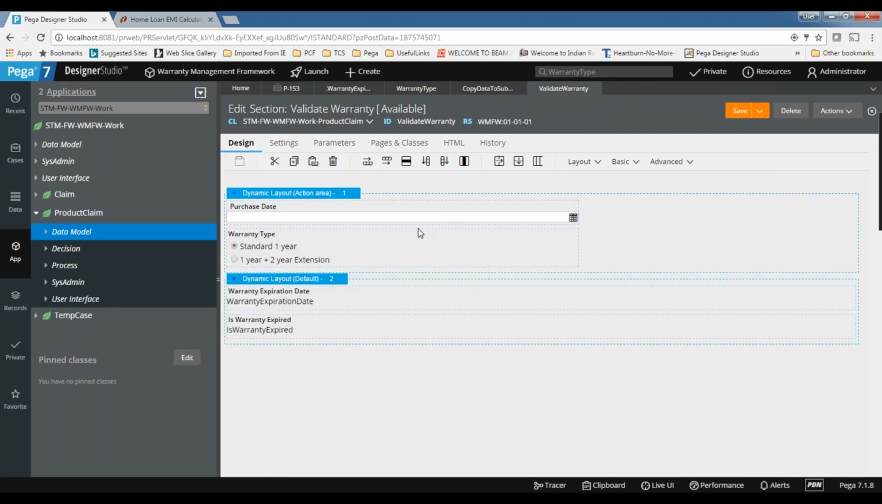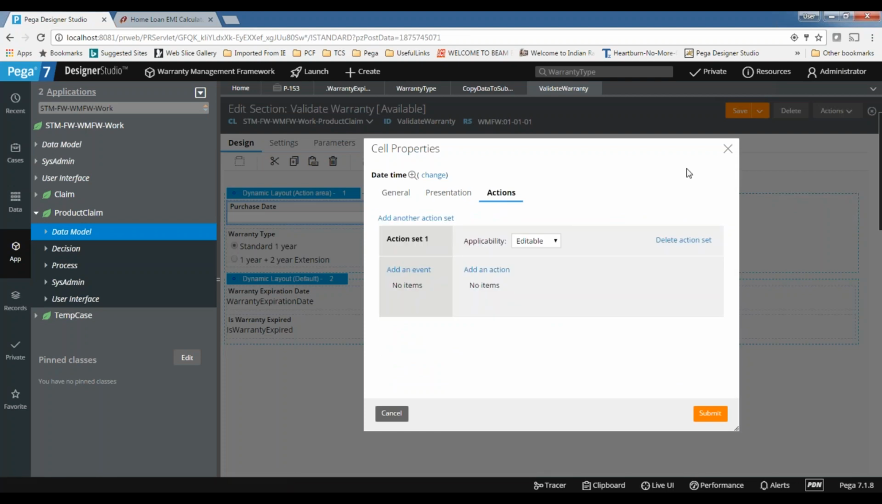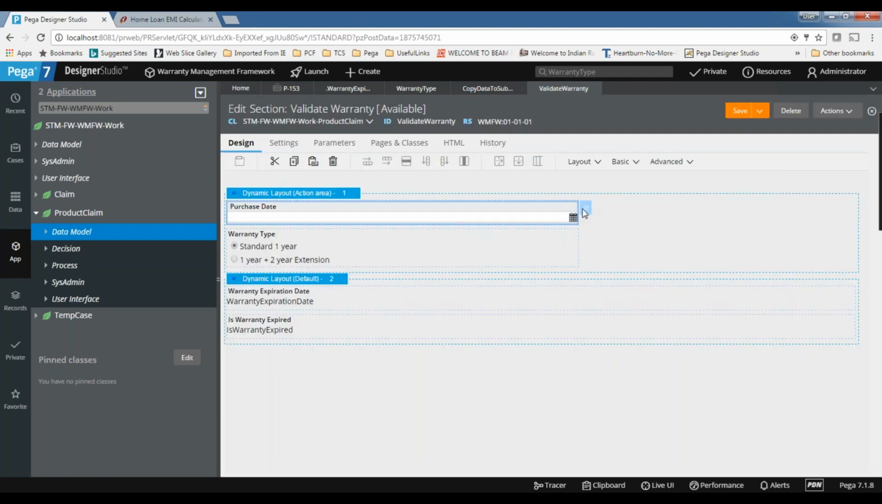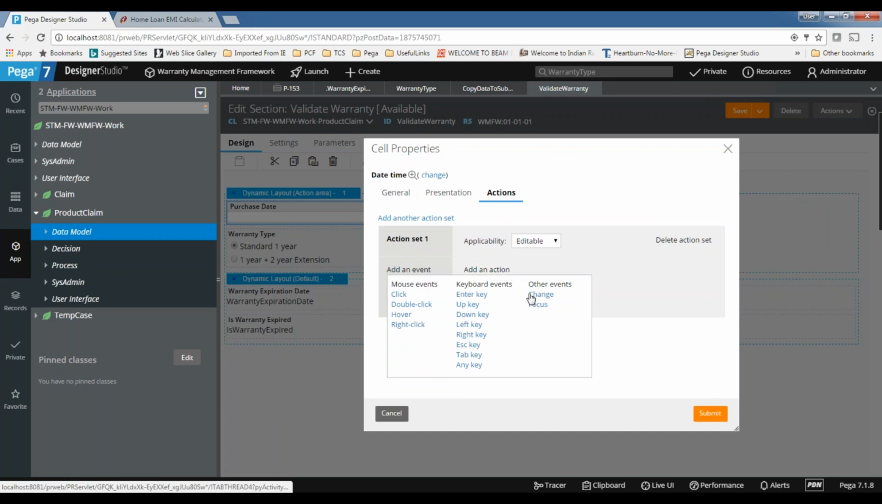So for this I need to build the logic. Whenever I'm writing data transform here again for building this, we have to configure this one. It is not coming.